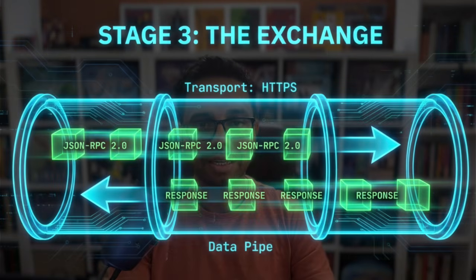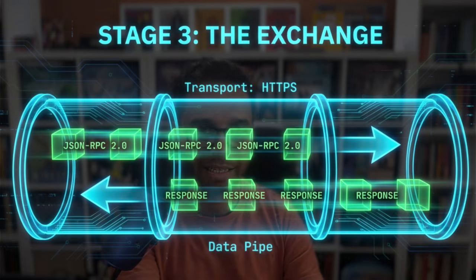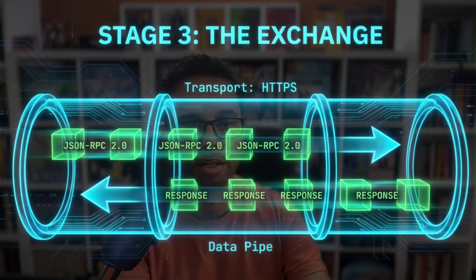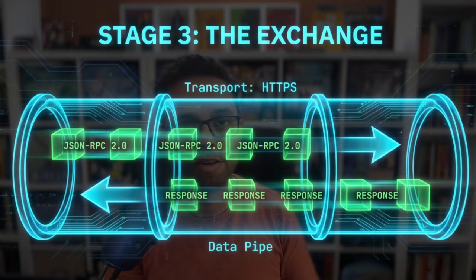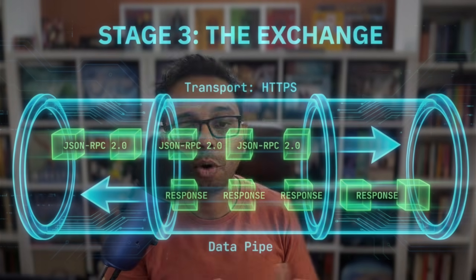In stage 3, this is where the exchange between the client and the remote agent will start, and it happens through transport of HTTPS. It uses JSON-RPC 2.0 to communicate, which is basically a well-known language for peer-to-peer communication. And then there will be responses coming from the remote agent, which the client agent then uses and does its own set of engineering to provide the best response for the user's goal.